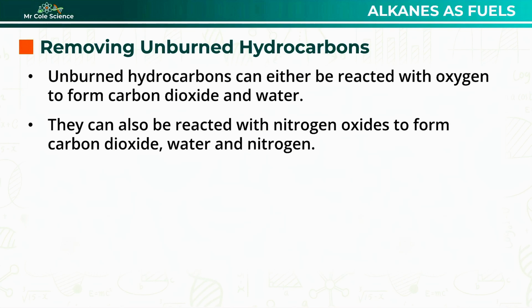So catalytic converters don't prevent pollutants from forming in the first place, but they do help convert harmful pollutants found in exhaust gases into less harmful substances before they are released into the atmosphere. But note that catalytic converters aren't the complete superhero. They don't deal with carbon dioxide emissions, and in fact they actually increase the amount of carbon dioxide being emitted by converting some of our other pollutants into CO2.